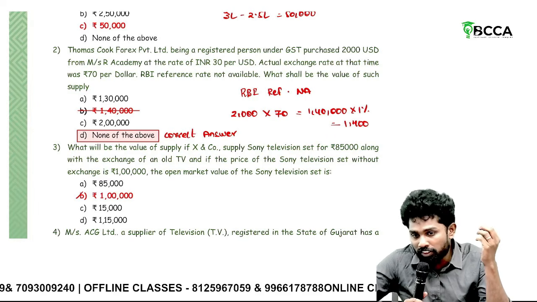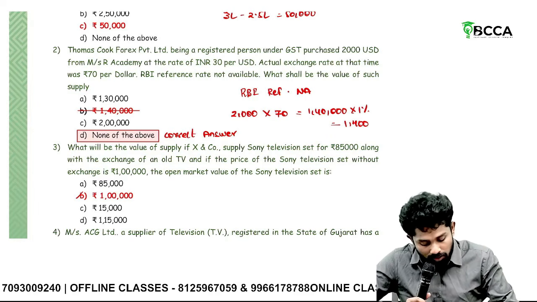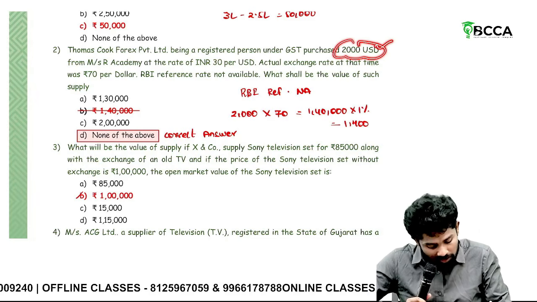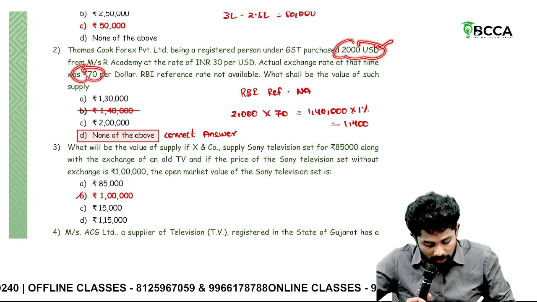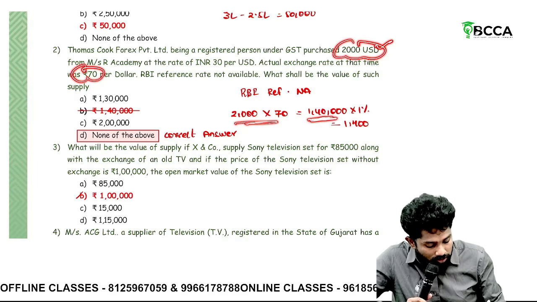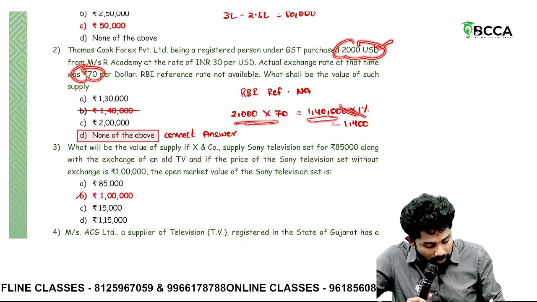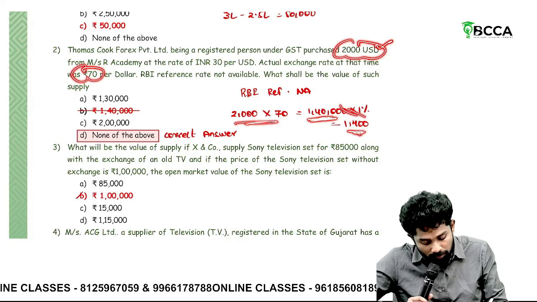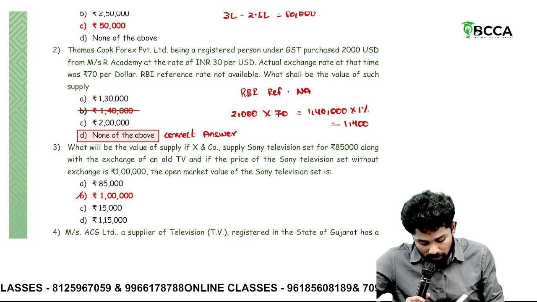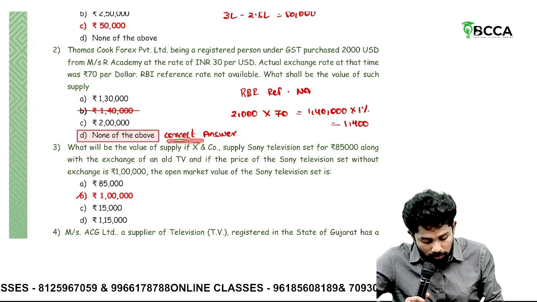But here RBI reference rate is not available. Then what to do? Convert the units of foreign currency into Indian currency using the actual conversion rate. Actual conversion rate is how much? 70. So then it is how much? 1,40,000. So 1,40,000 into 1% would be 1,400. So the value of supply will be 1,400, sir. But here they mistakenly given us 1,40,000. So it's the wrong answer. You should take none of the above as 1,400.